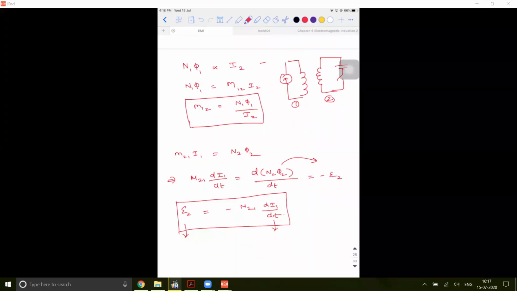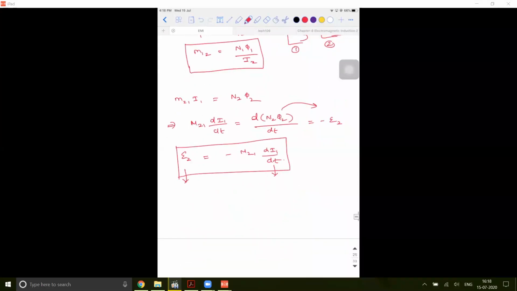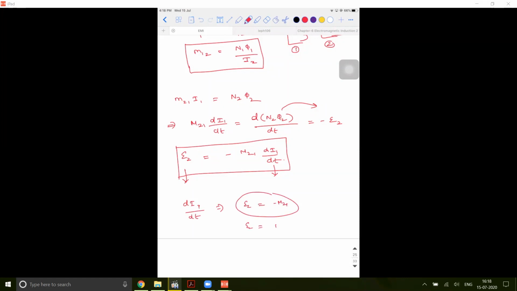Now, if you try to define M21, see, for you to define the self-inductance, what you did was take di by dt as 1 unit. You remember that? Similarly, if I take di1 by dt as 1 unit, then E2 will be minus M21. So if I take the magnitude of it, E2 will be M21. So how can I define the mutual inductance of the second coil with respect to one?